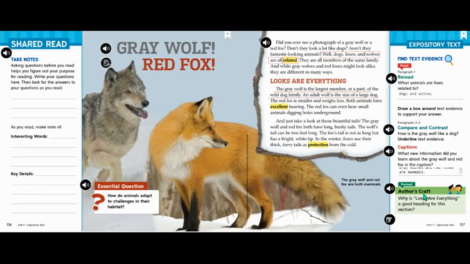Author's craft. Why is looks are everything a good heading for this section? Looks are everything is a good heading for this section because this section talks all about how these animals look. It compares and contrasts their size and their tails.